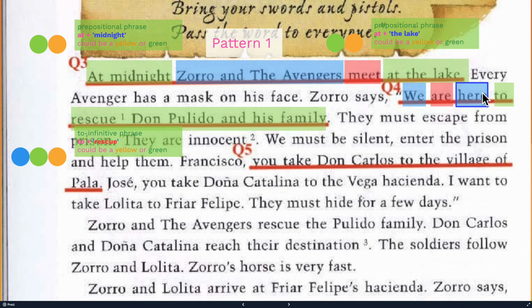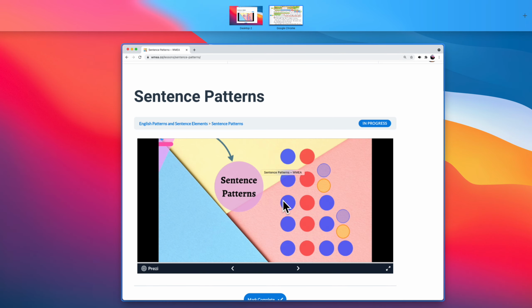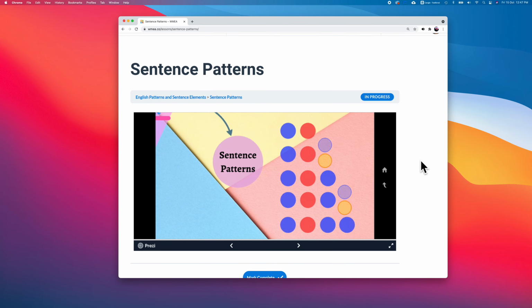So it's a color green. All adverbs are color green. Then one blue, one border blue, because we and here are the same, so they link up by are. Only one form of sentence will have a linking verb, and that is pattern number 2. We are here. Pattern number 2.